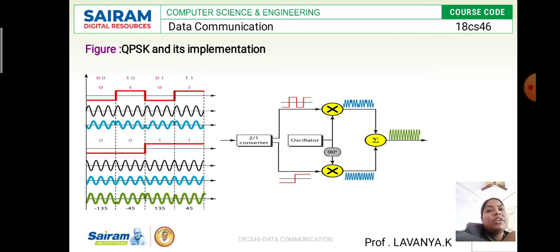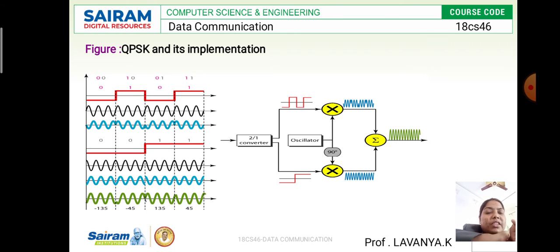If it is 0, it is always low to high. If it is 1, it is always high to low. Like that I am going to draw the phases here in the timing signal. Along with that, if it is 0, it indicates the negative values, meaning it is always a negative sign. So look at this: minus 135, minus 45, plus 135 and plus 45.